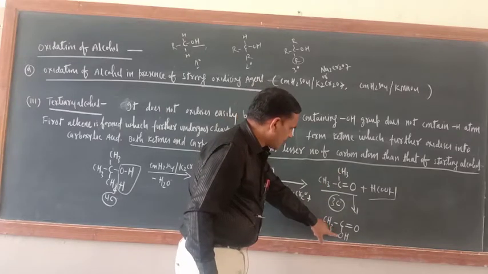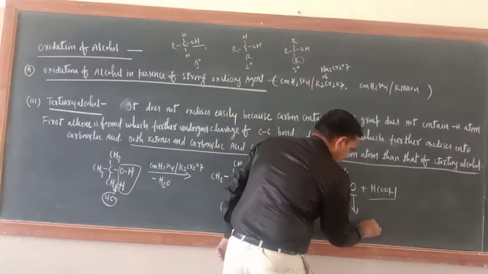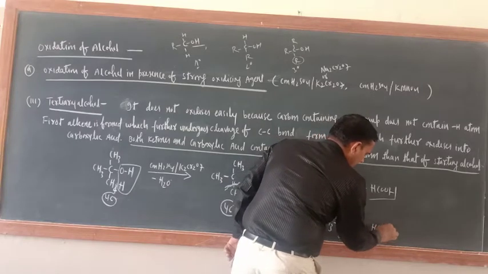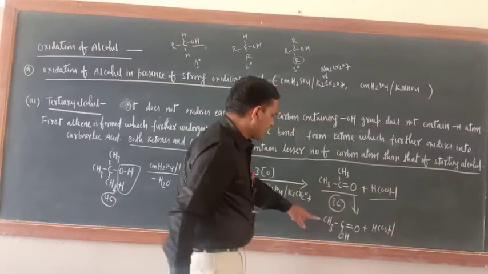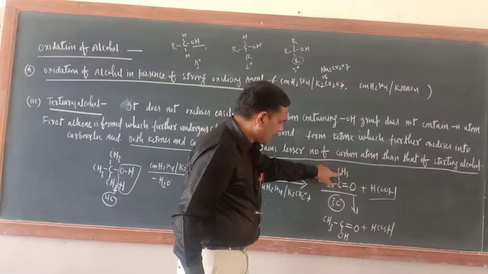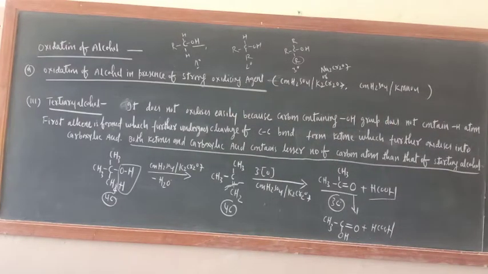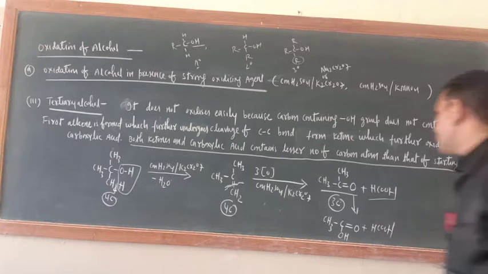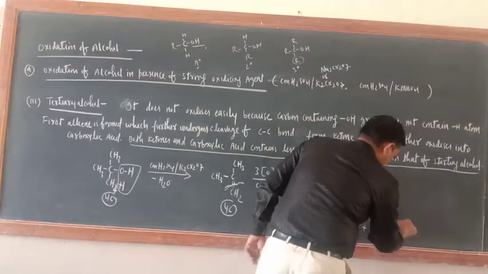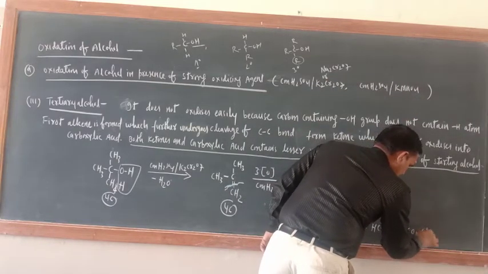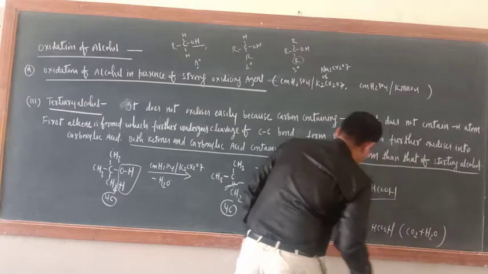So this is OH, and further here HCOOH. This CH2 group will be here and it will form HCOOH. Any problem here? No problem. And as you know, this is unstable, so it will form CO2 and H2O.